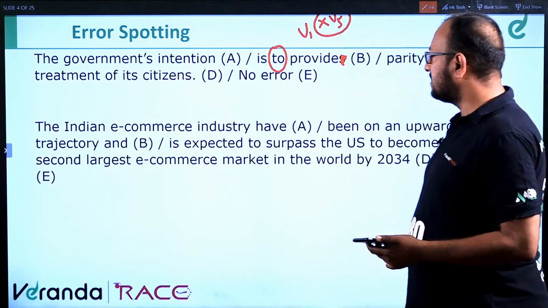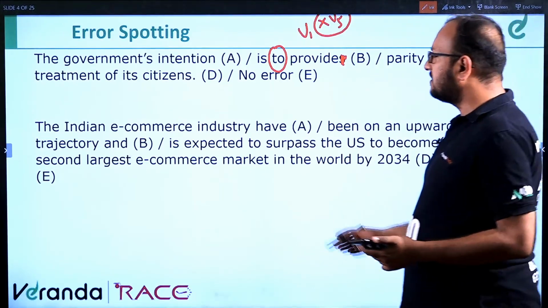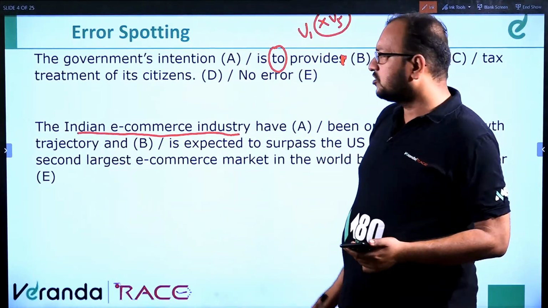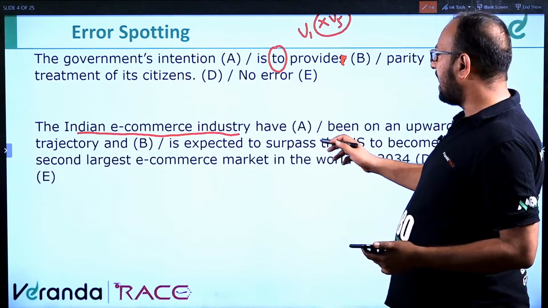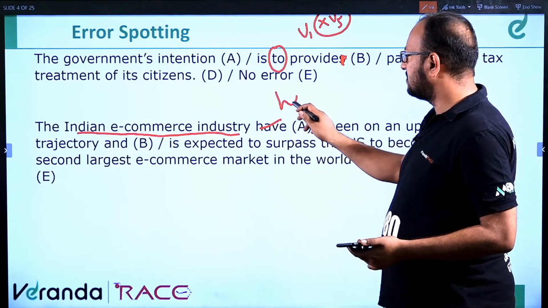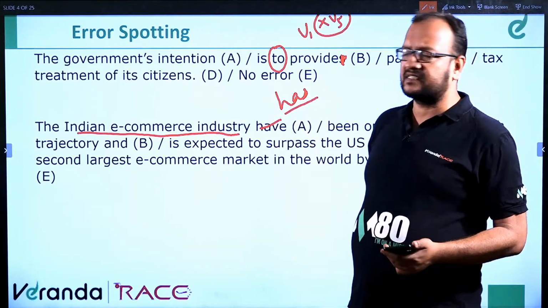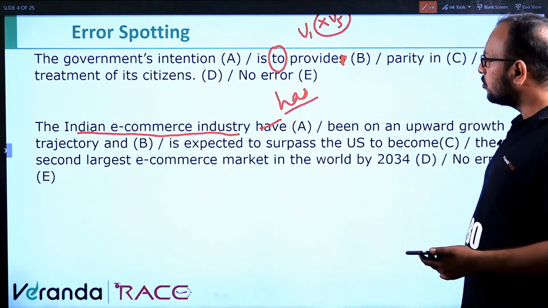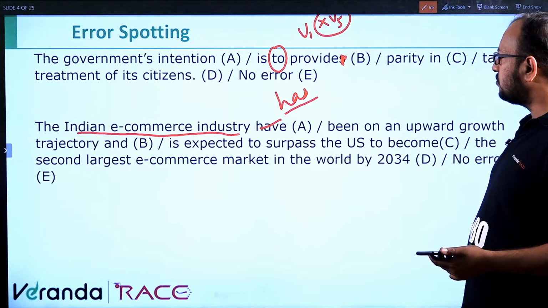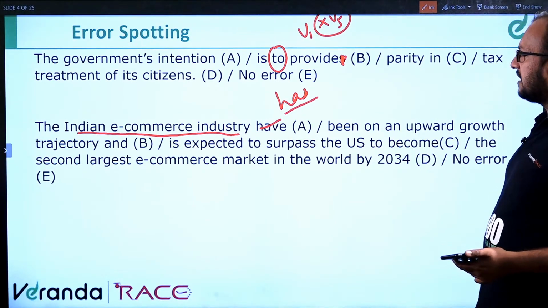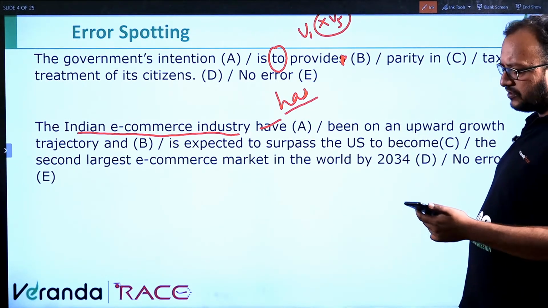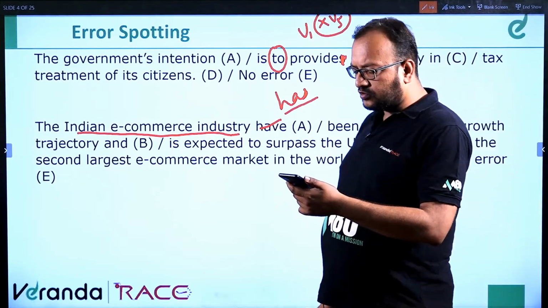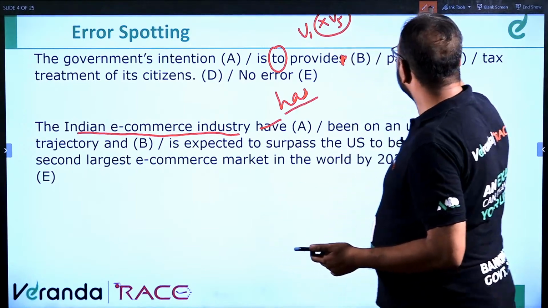The Indian e-commerce industry have been on. It's the Indian e-commerce industry, a singular entity. So it should be followed by "has". Has will be the correct answer. The Indian e-commerce industry has been on an upward growth trajectory and is expected to surpass the US to become the second largest e-commerce market in the world by 2034. Correct. Moving ahead.